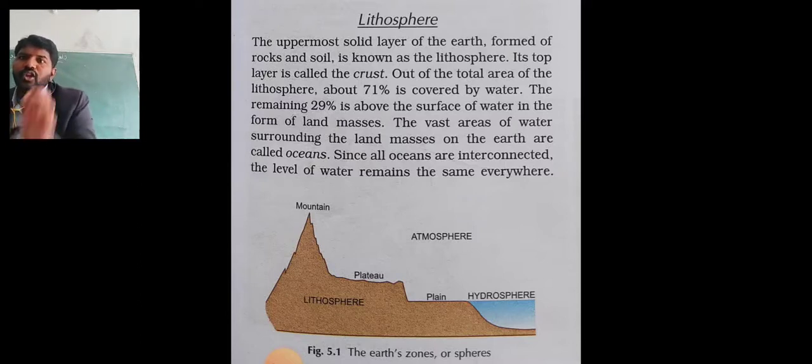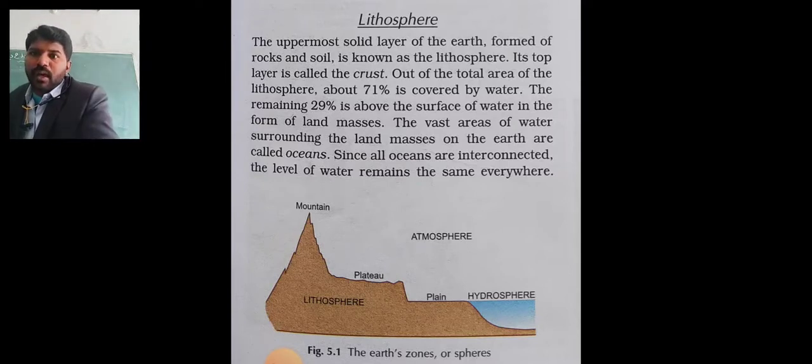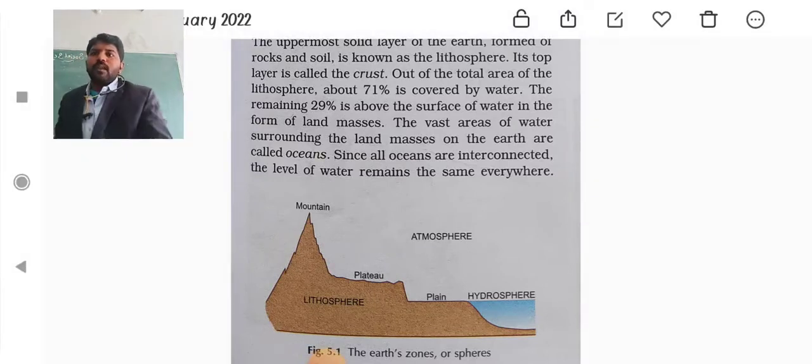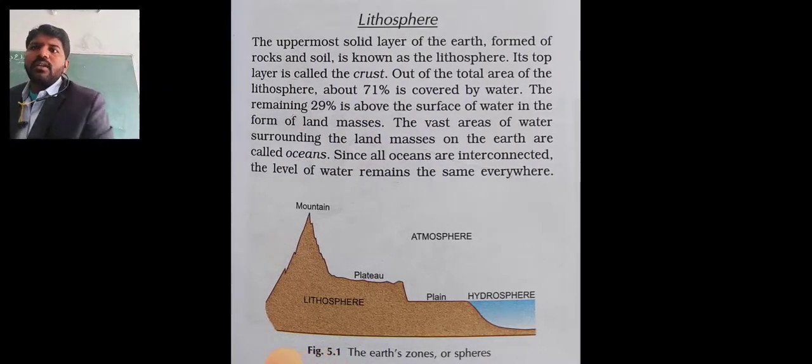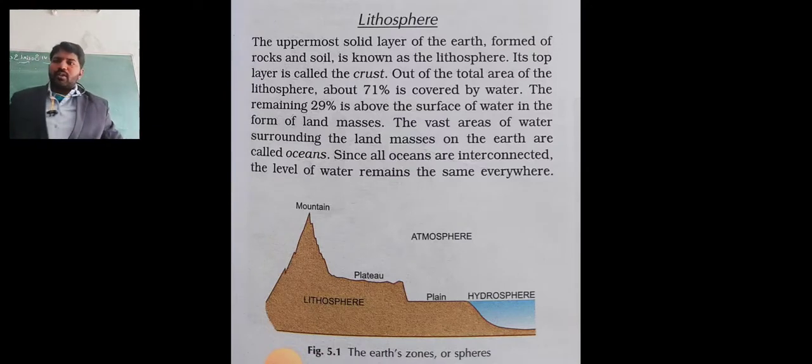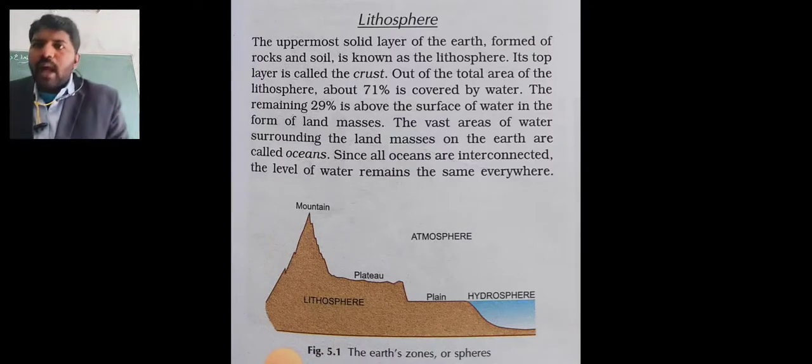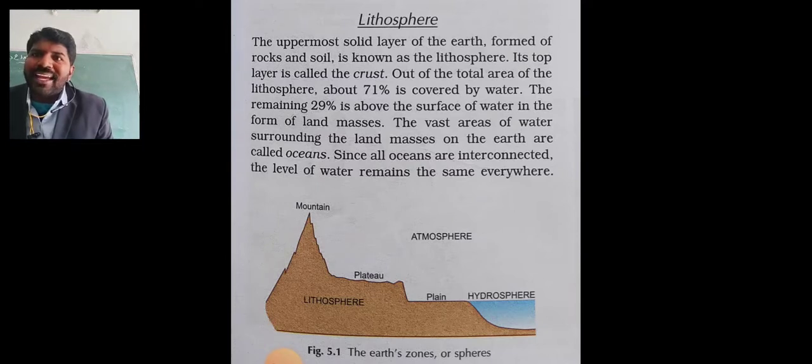This dark part is fully the lithosphere. What is that? The uppermost solid layer of the earth, formed of rocks and soil.